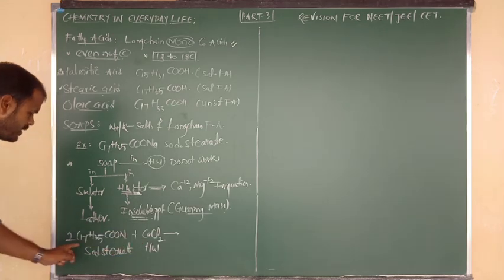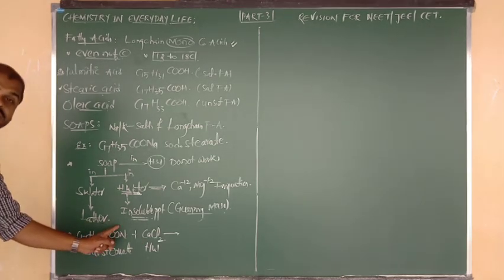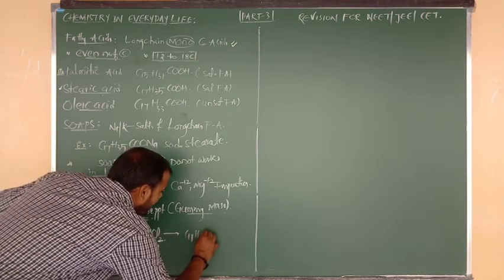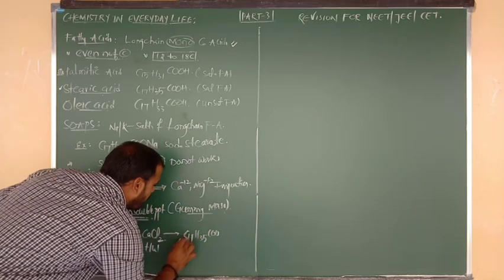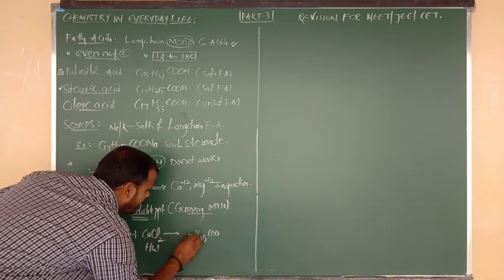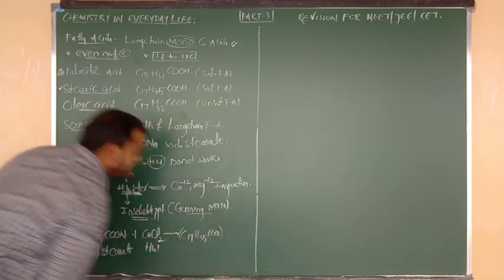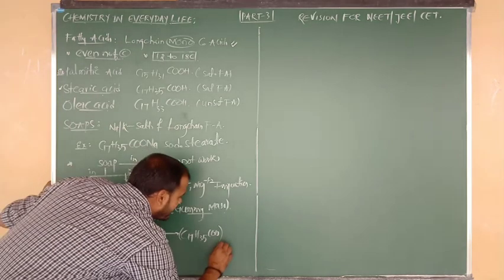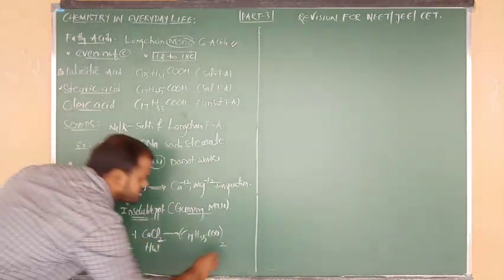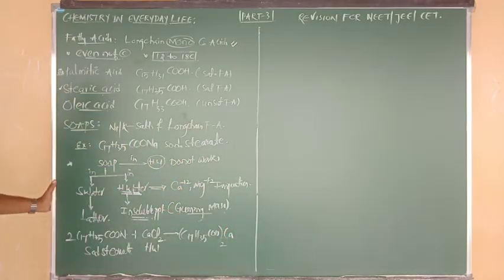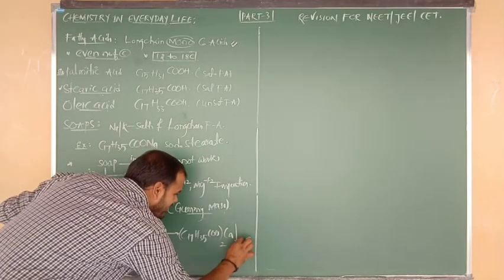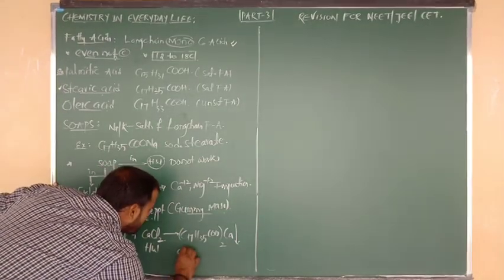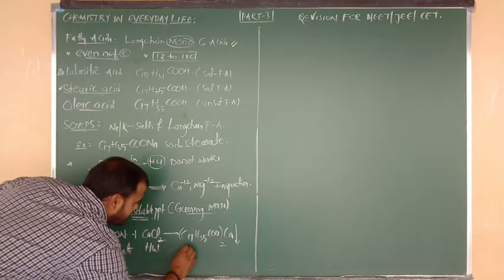So Ca has charge +2 and this is the stearate ion. Its charge is nothing but -1. That's why I have written here 2. C17H35COO, C17H35COO. So how many stearate ions are there? 2 stearate ions are there. Yes, I have written here, and it equals the charge, as Ca contains +2, beta. So this is your precipitate that is going to settle down in the form of insoluble gummy mass. So the name is called calcium stearate.